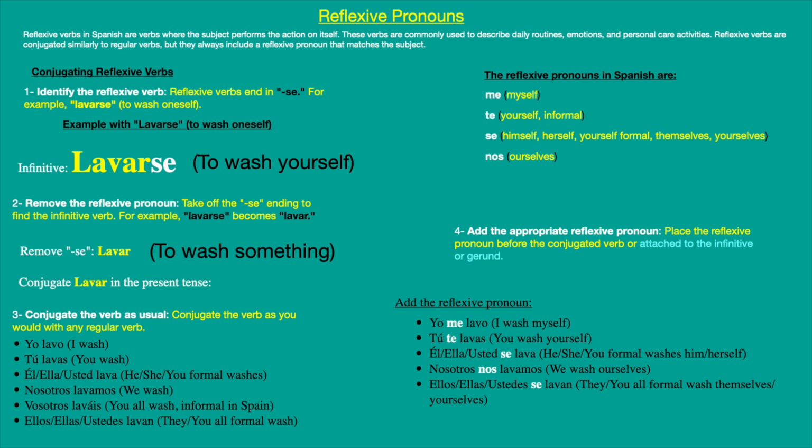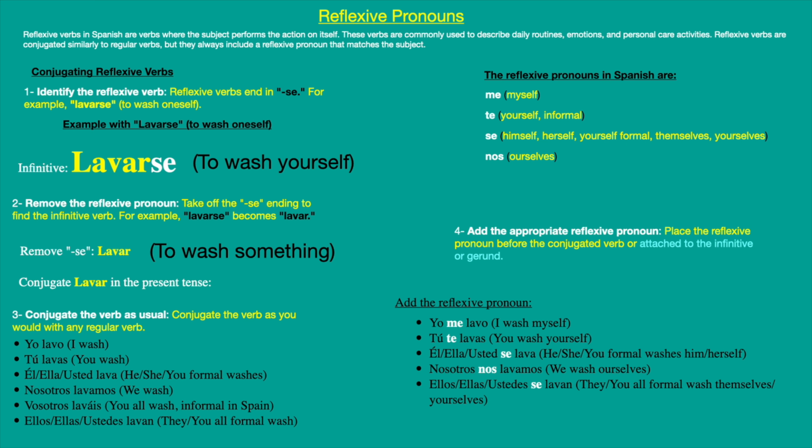That would be when we construct everything. So you say yo me lavo. If you look at the side, you say yo lavo, and now you say yo me lavo, I wash myself. Instead of saying yo lavo my pants, now you say yo me lavo la cara, my face. Or my body or my hands. Yo me lavo las manos, my hands. Tú te lavas, that would be for the second person. If you are telling someone, tú te lavas las manos.